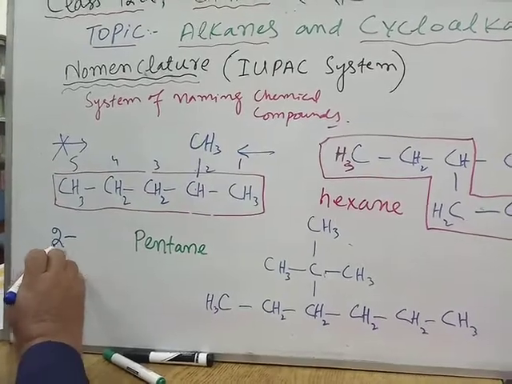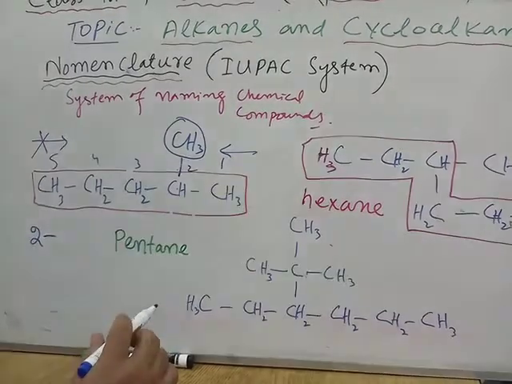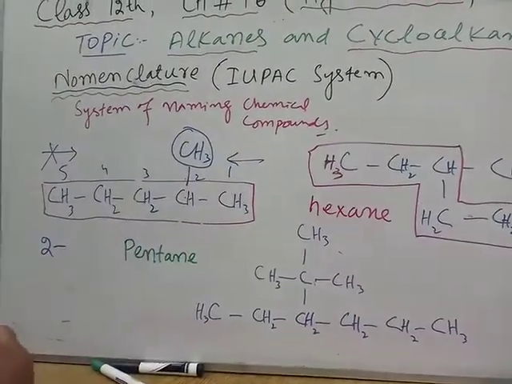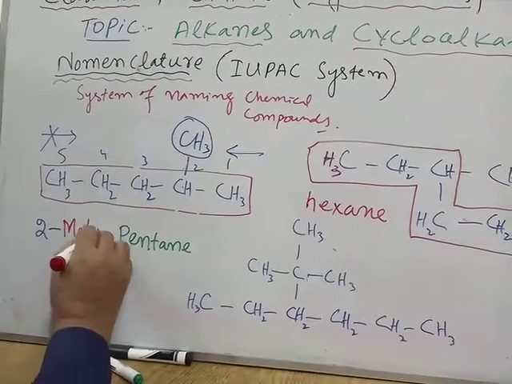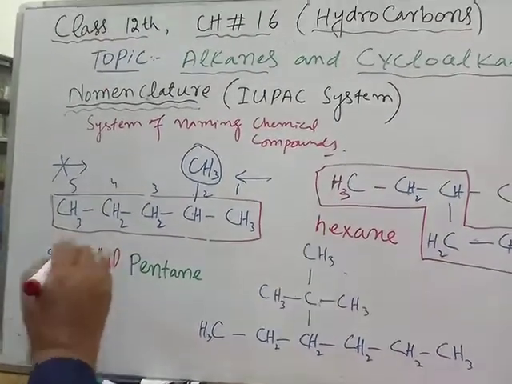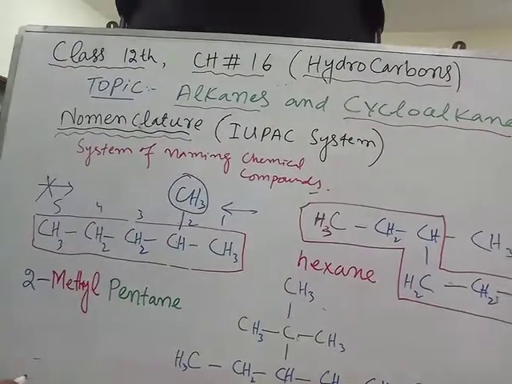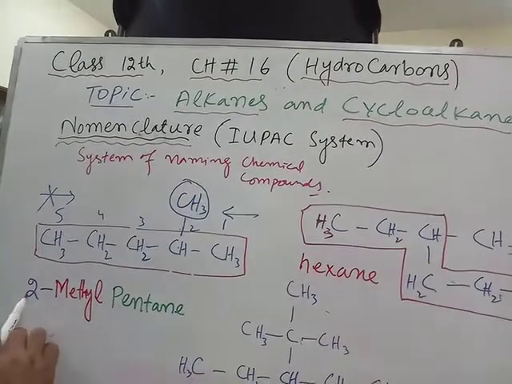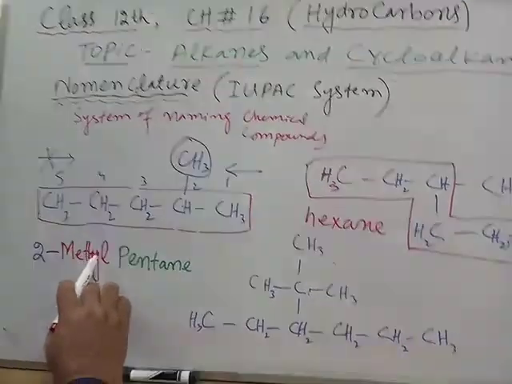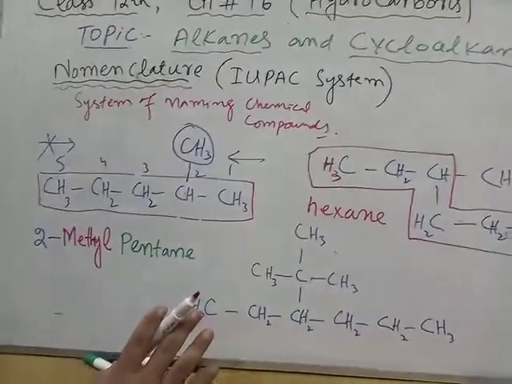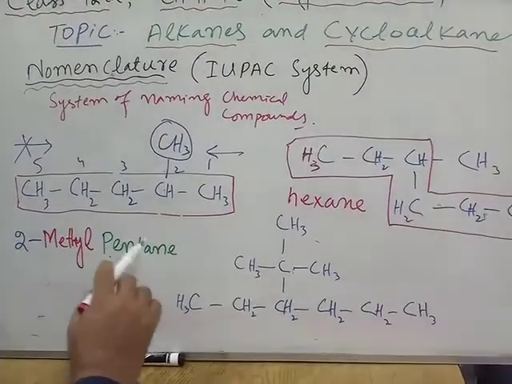This is a number. And now I am going to write the name of this substituent. You know, this is the first alkyl group, methyl. So its name is methyl. So at carbon number 2, methyl is present. So remember that between the number and name, you have to put the hyphen. And between name and name, nothing. Okay? So the full name of this compound is now 2-methylpentane.